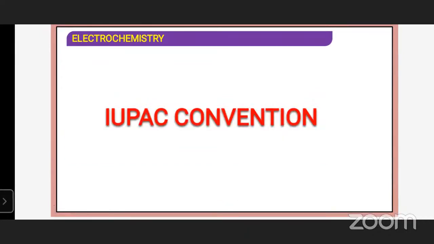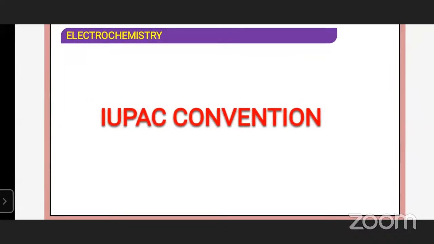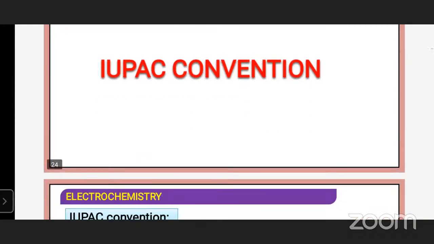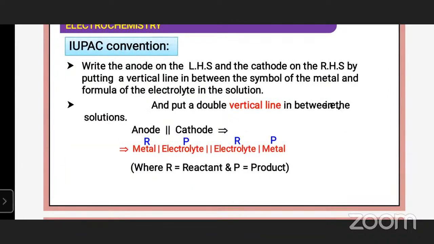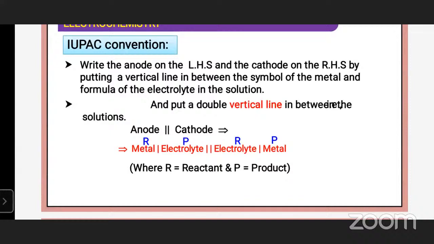A galvanic cell converts the chemical energy of a spontaneous redox reaction into electrical energy. According to the IUPAC convention, write the anode on the left hand side.